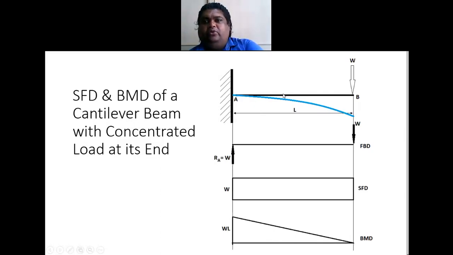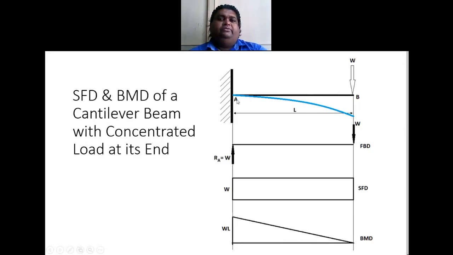Here I have only one point load at the end of the cantilever. So the bending moment at this point will be equal to load into perpendicular distance. So this is W into L. This value will be W into L, and here it will be 0. In between there is nothing, so I join it by a straight line like this. So I get a triangle shaped bending moment diagram. So the bending moment is varying linearly.